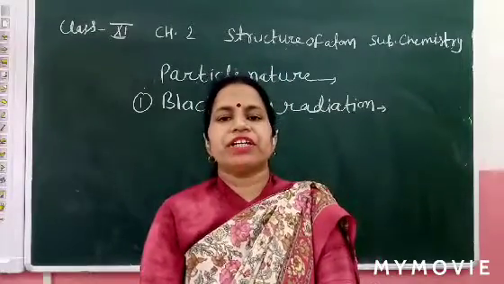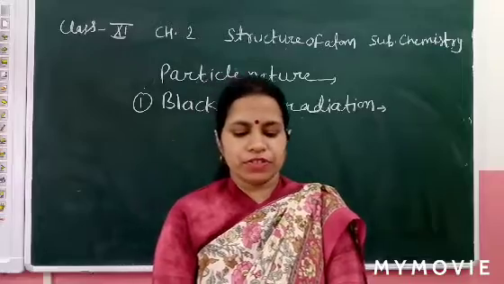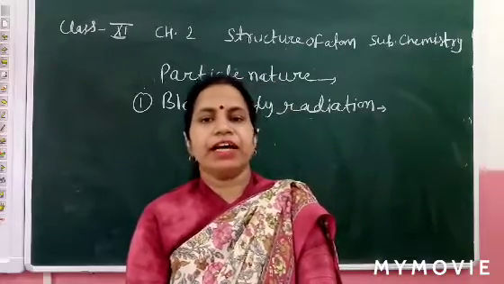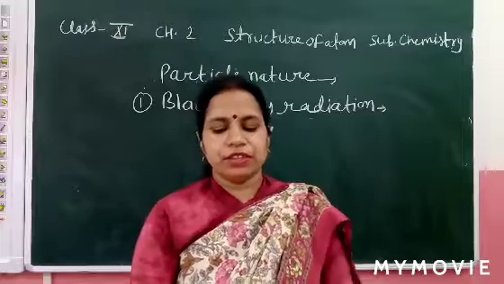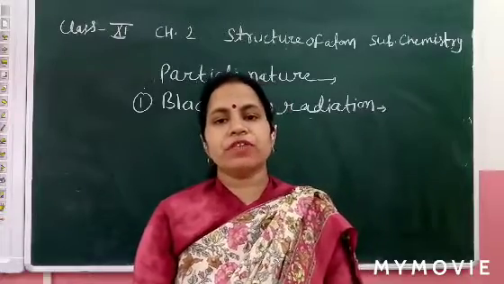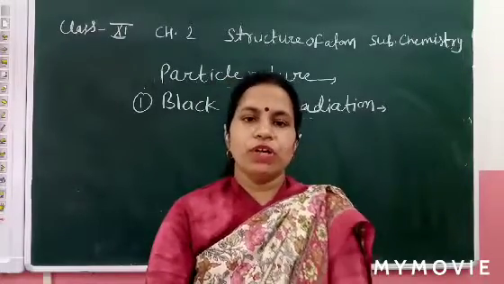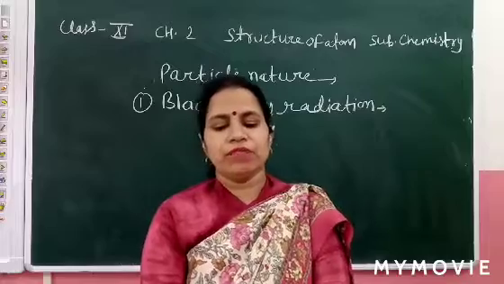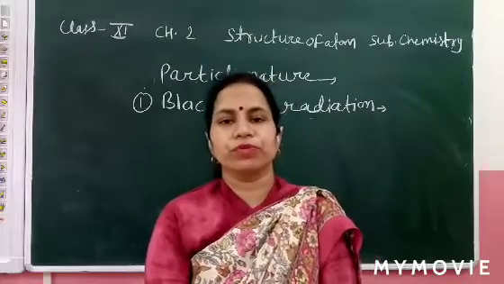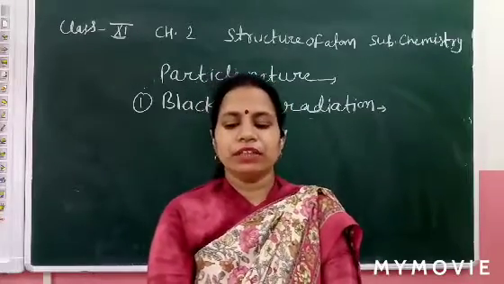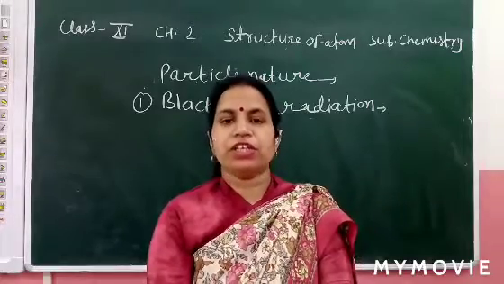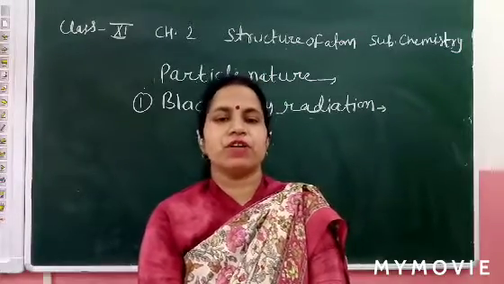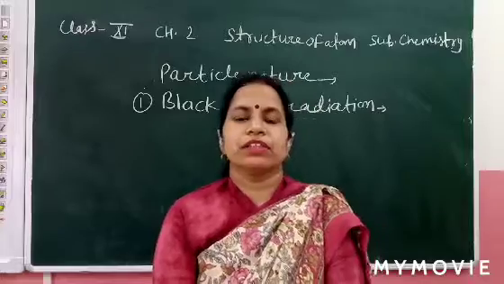They emit radiation over a long range. When an iron bar is heated, it becomes red, then brighter orange, then yellow and white, and finally it becomes blue. When an iron bar is heated in a furnace, it emits radiations of different wavelength.